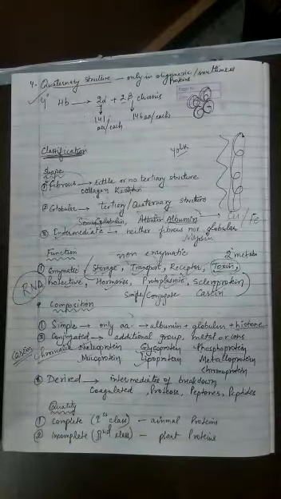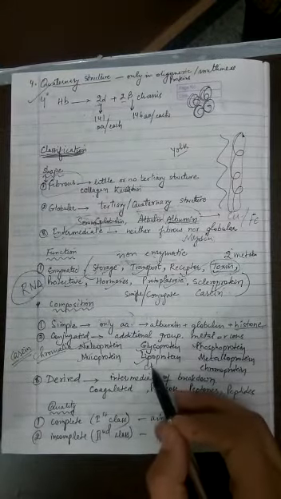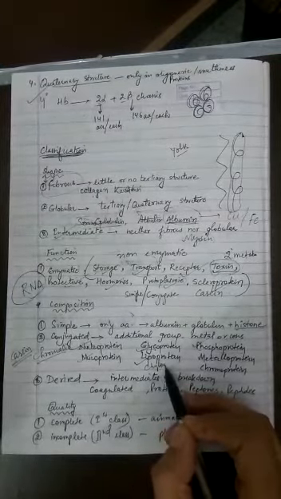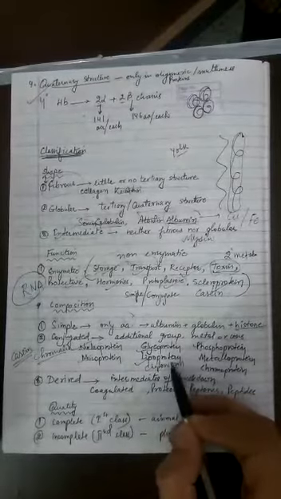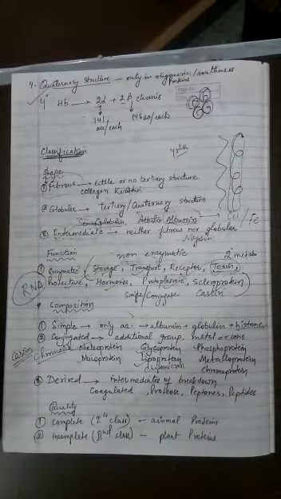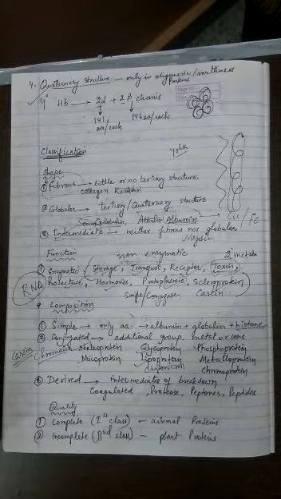Lipoprotein. Those proteins which have lipids attached to the protein are called lipoproteins. An example is chylomicron. We'll be learning about this in the digestion chapter when we start human physiology. When we learn about fat breakdown or digestion, this concept will come. What exactly is chylomicron then?